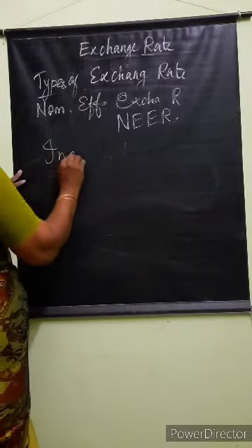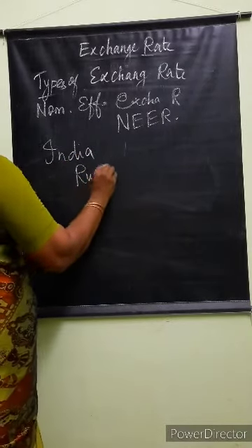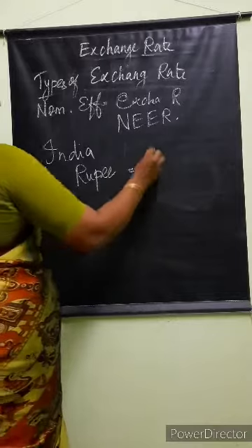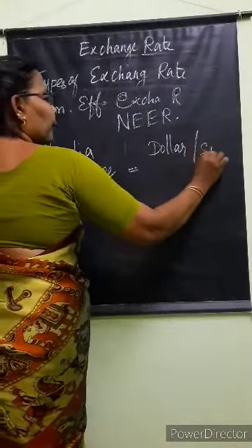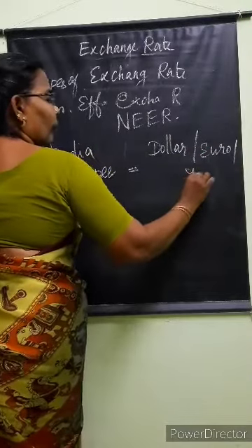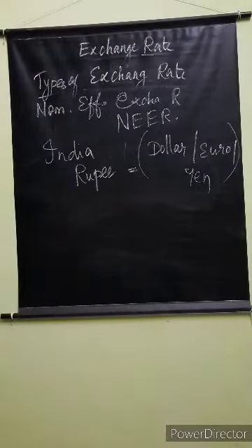So India உடைய ஒரு currency, that is rupee ki, multiple currencies, that is dollar, euro, yen, all together. How we are going to purchase for ஒரு Indian rupee ki, what is the value of dollar, what is the value of euro, what is the value of yen, everything. If we calculate a basket of multiple currencies, then it is called NEER.